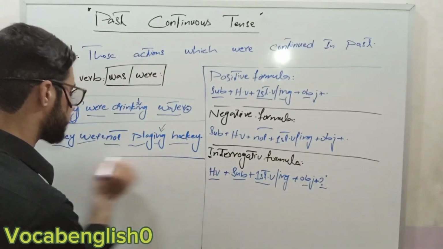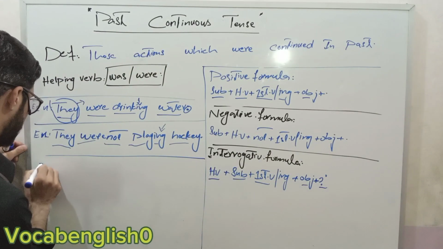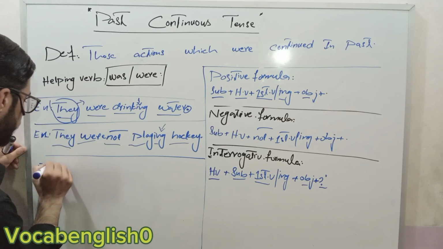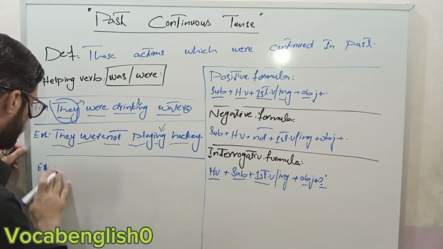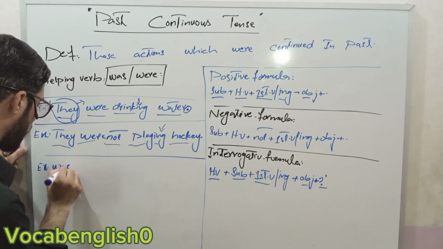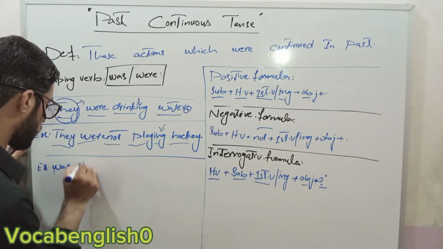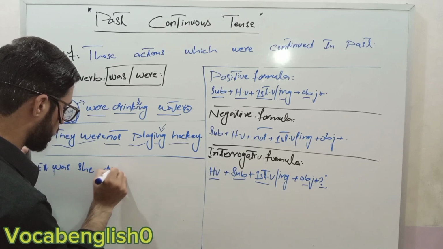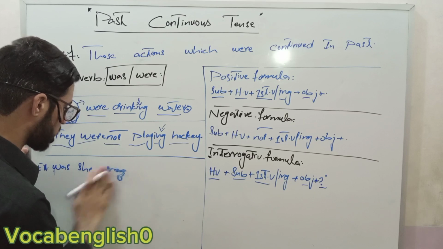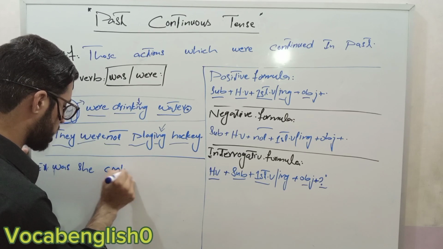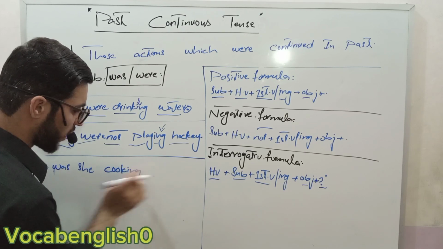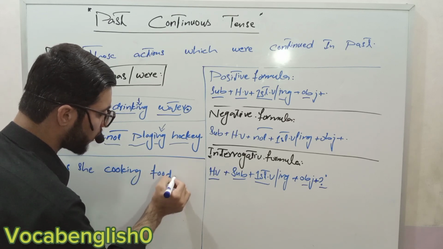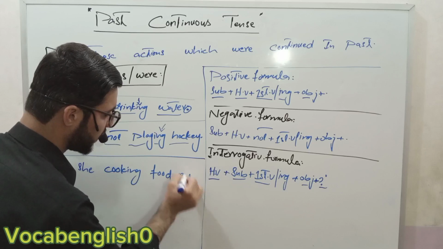Then how will we write the example of interrogative? Was she cooking food?